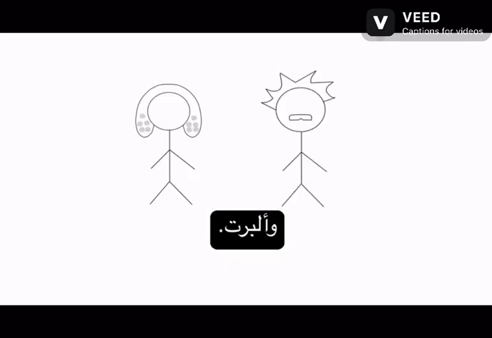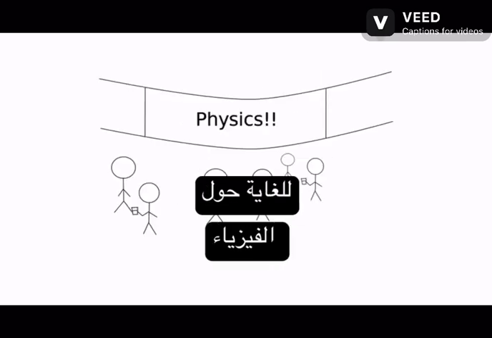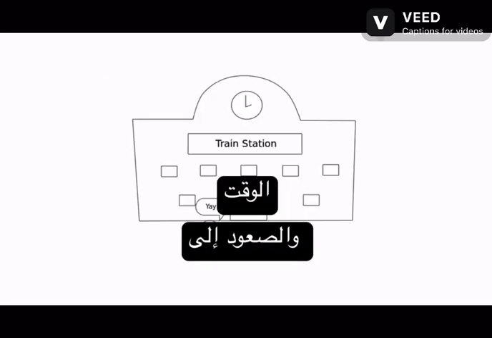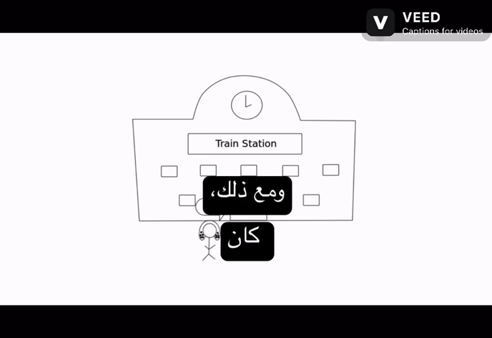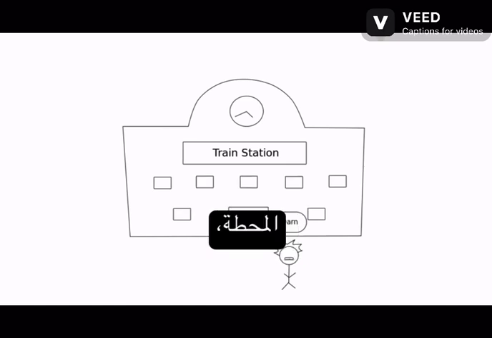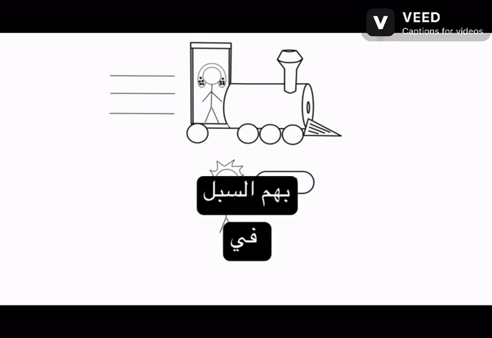Meet Isaac and Albert. Isaac and Albert are trying to get to the same all too exciting conference on physics and are both taking the train. Isaac arrives to the station on time and boards the train no problem. However, Albert was stuck in traffic and was late getting to the station. As Albert gets to the station, the train leaves with Isaac on board, stranding Albert at the station.